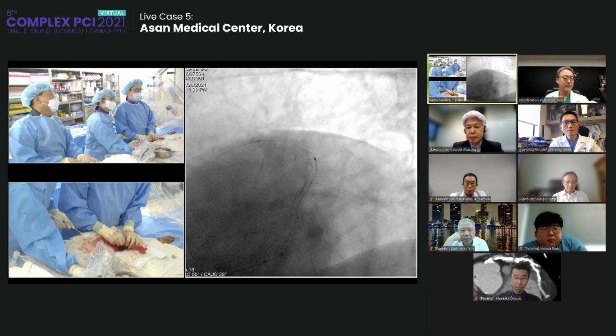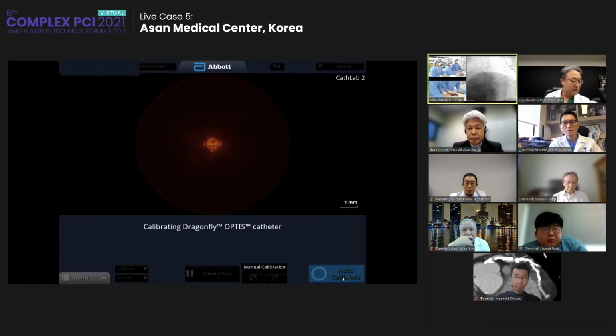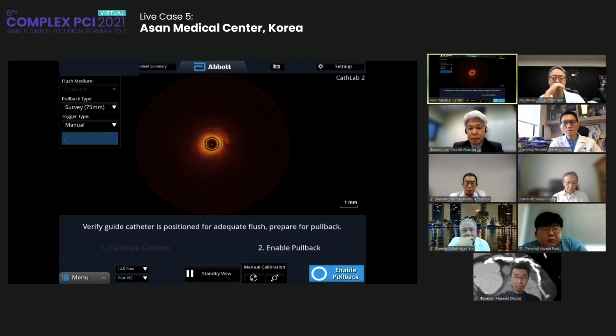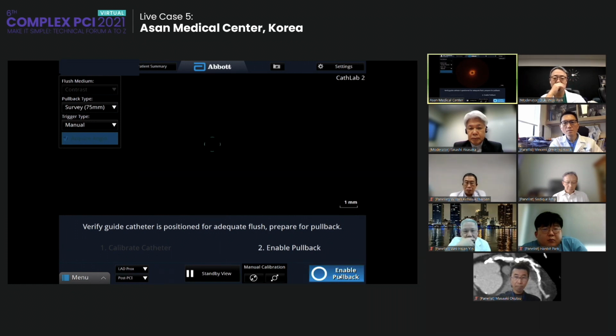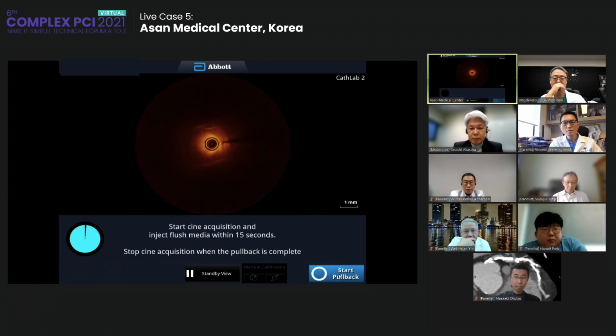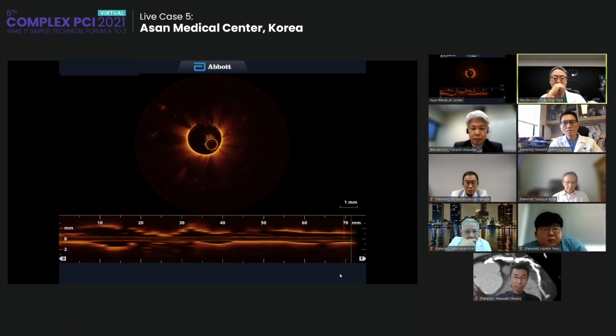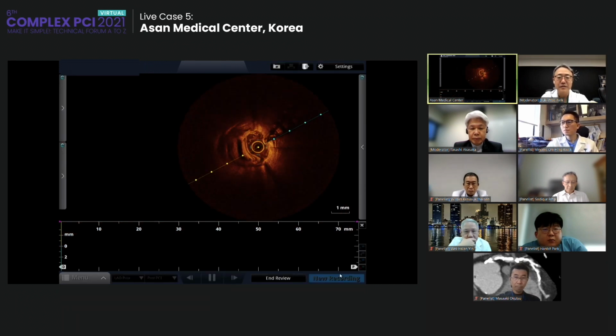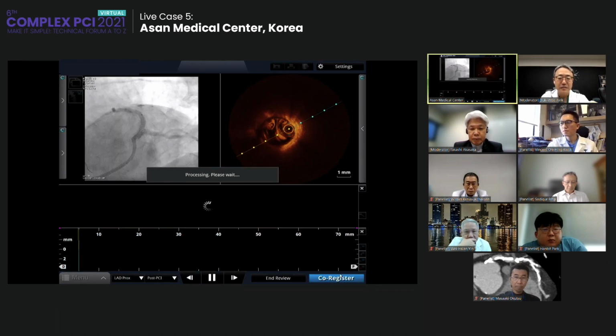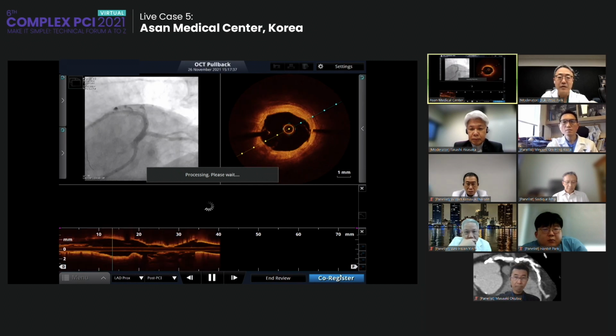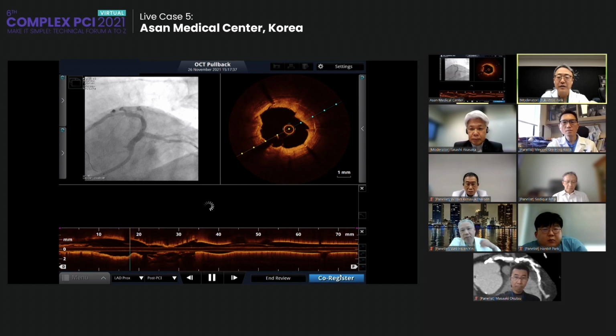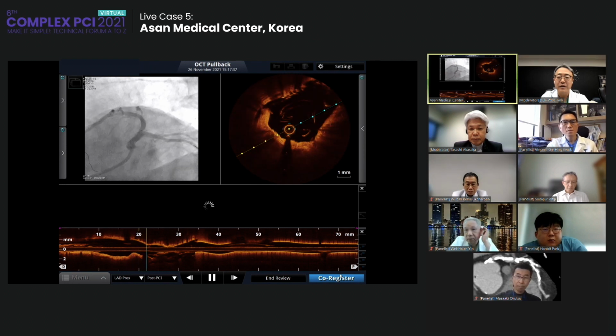Here, let's check. Good, good, good. The left main bifurcation is well visualized. Let's check. Okay, here, the proximal stent and the proximal LAD.